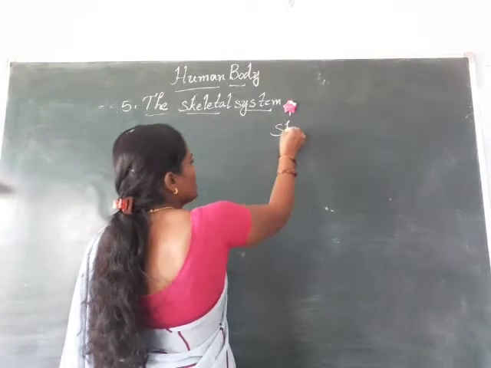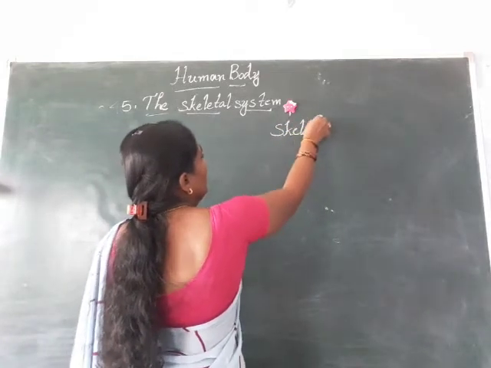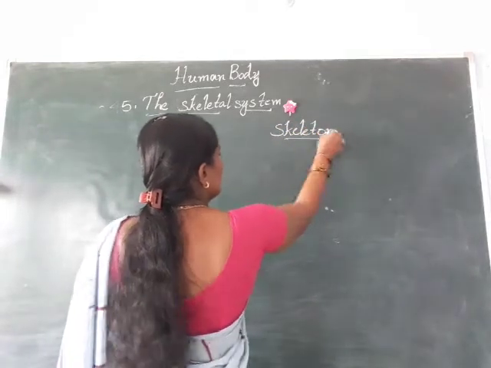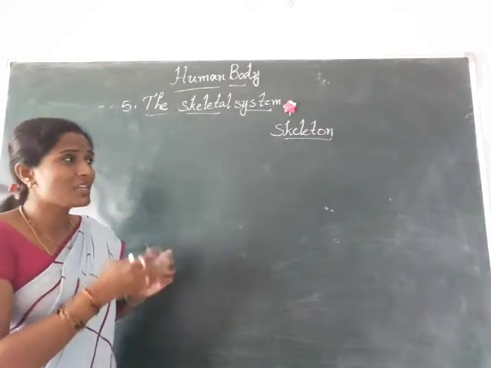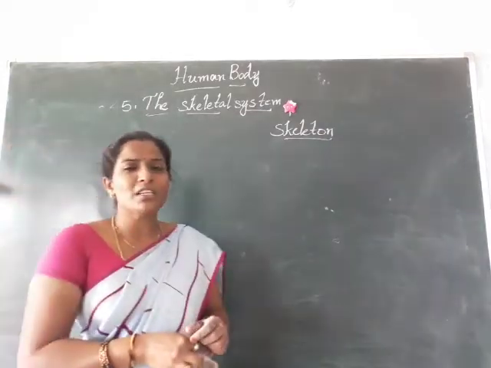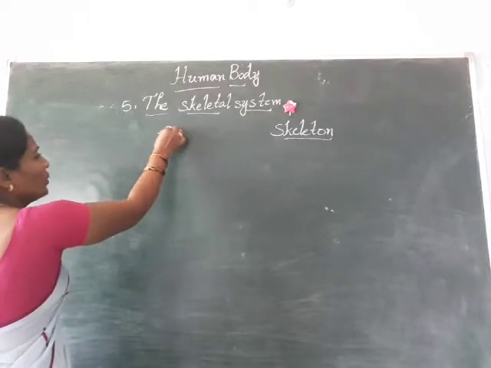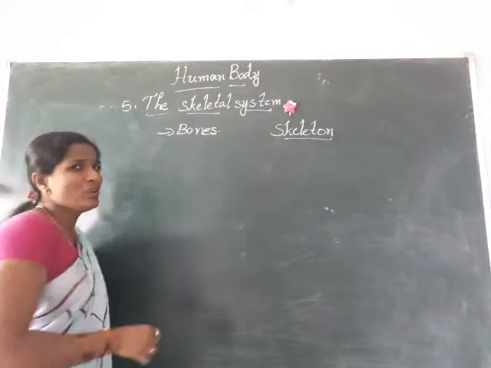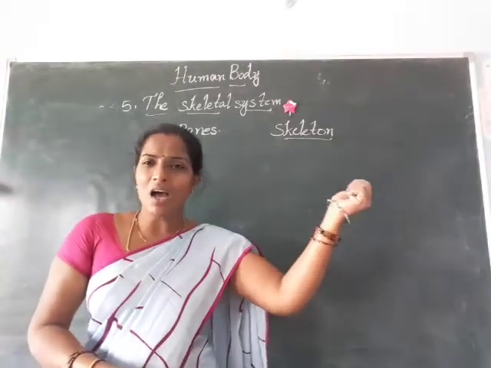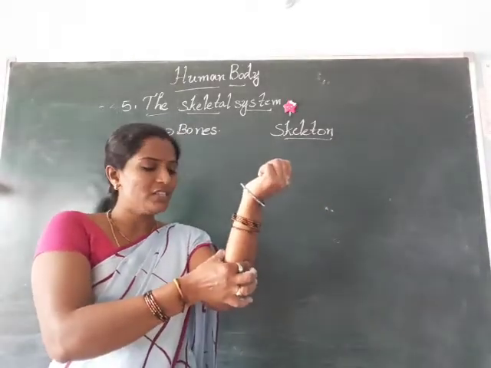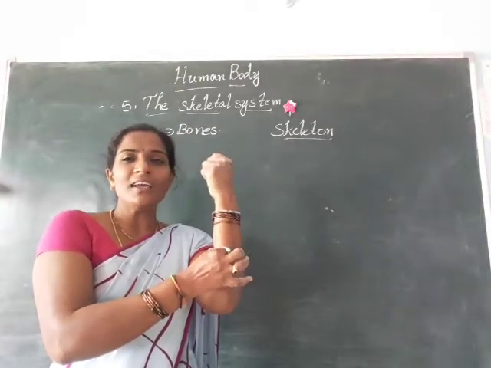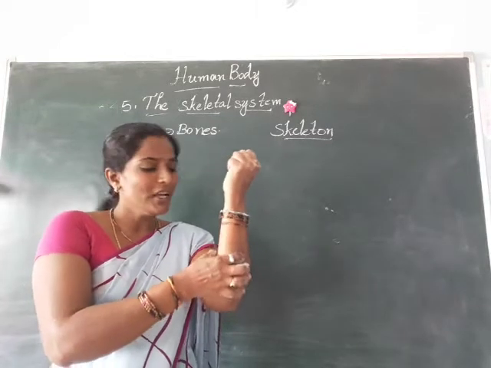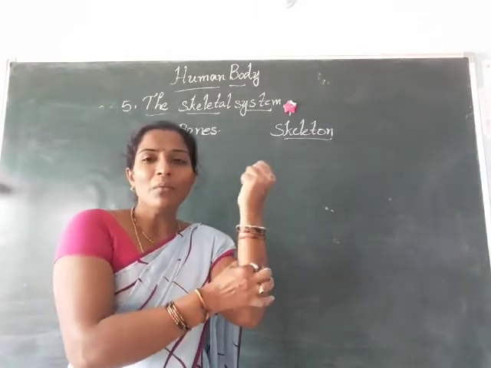Okay, the picture is not available. Just imagine our skeleton. Skeleton means it is full of bones only. And do you know, children, what is meant by bones? See, this is our arm. Just observe or press it, and we can identify the hard structure inside our arm or elbow.